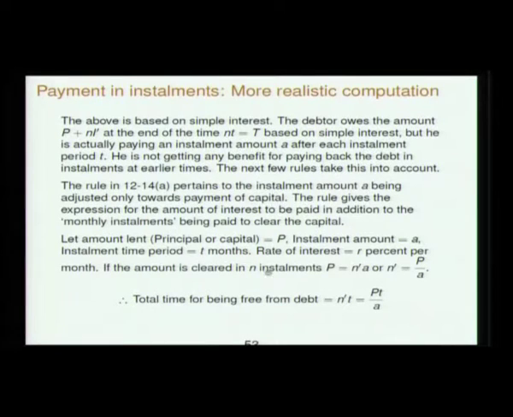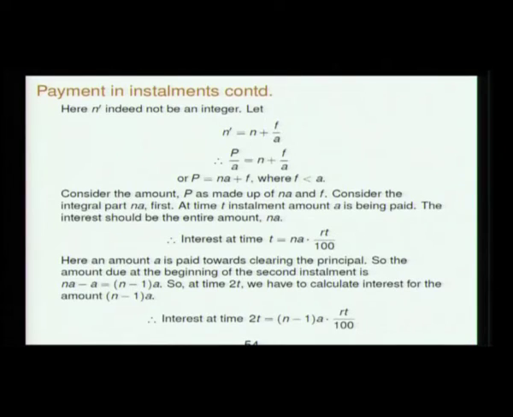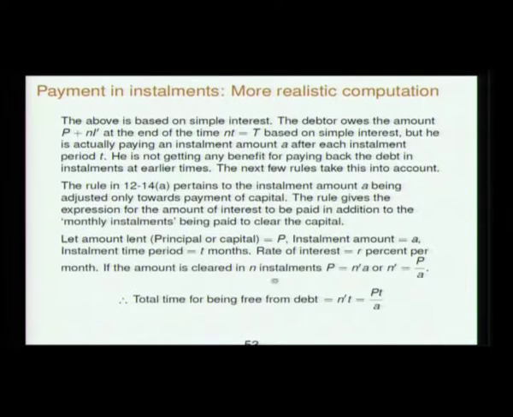If the amount is cleared in n prime installments, P is equal to n prime A. I am giving prime to emphasize that it may not be an integer.